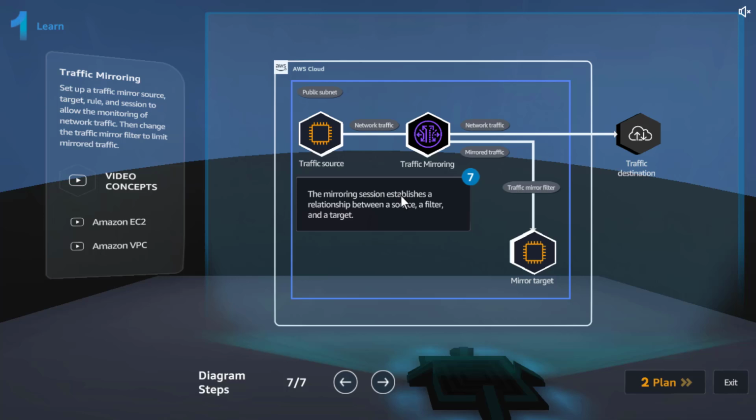The mirroring session establishes a relationship between a source, filter, and target. So that's basically about it. So let's go ahead and finish this ASAP.